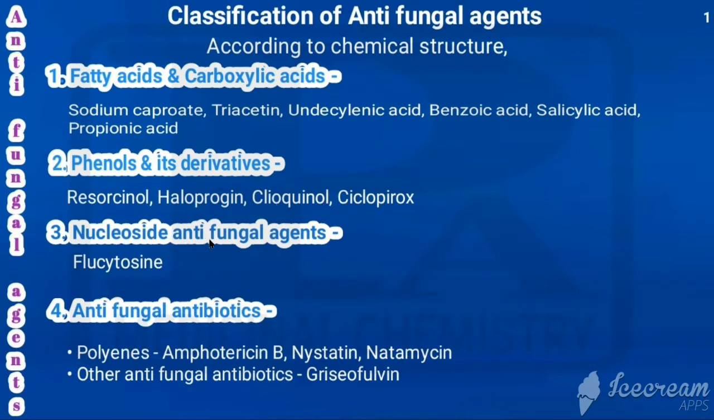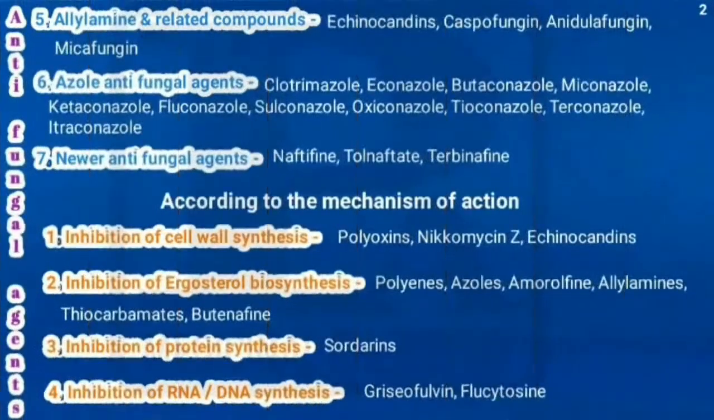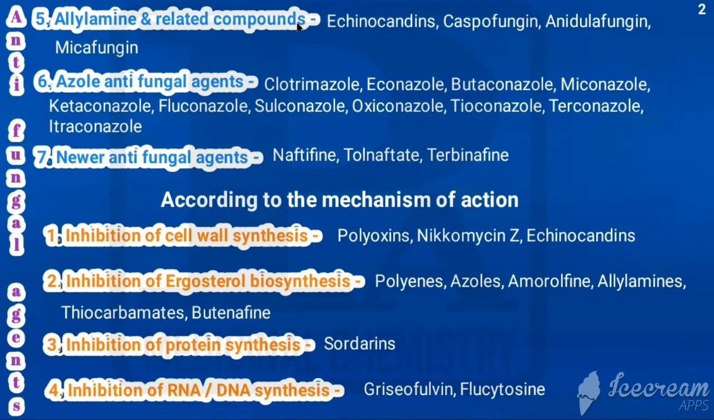Third one is nucleoside antifungal agents. Example, flucytosine. Fourth one is antifungal antibiotics. It would be again classified into two types. One is polyenes, another one is other antifungal antibiotics. Under polyenes, examples are amphotericin B, nystatin and natamycin. And under other antifungal antibiotics, griseofulvin is coming. Fifth one is allylamine and related compounds. Examples are echinocandins, caspofungin, anidulafungin and micafungin.